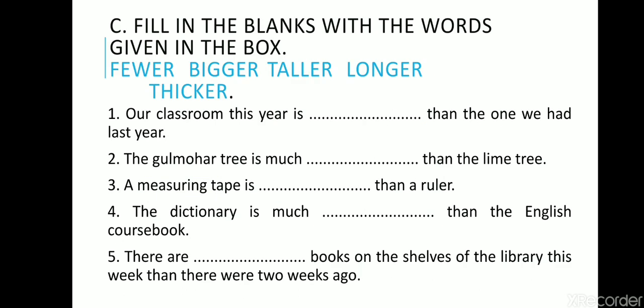Fill in the blanks with the words given in the box. Here are the words: fewer, bigger, taller, longer, thicker. You can see all these adjectives have er added to the positive degree, so all these are comparative degree only. What I told you in the earlier slide: when er is there, the comparative degree is there. You have to look for than, and since all are comparative degree, no superlative degree is here.